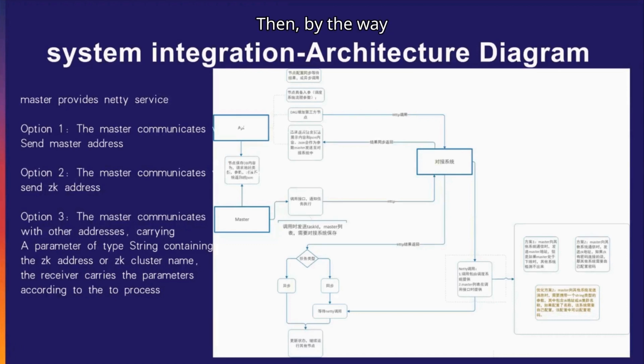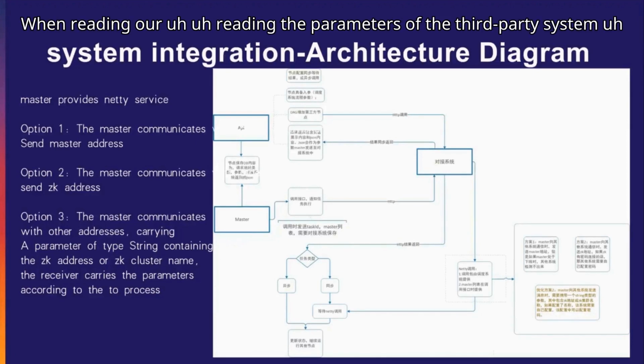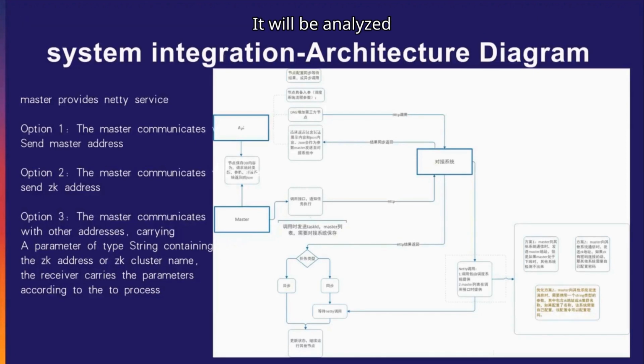Then, by the way, put in a parameter of your own scheduling task. I'll configure it for you, write it into the configuration center, and then our Netty in DolphinScheduler, when reading the parameters of the third-party system, will analyze them. Because before, we had put the server address corresponding to the master.